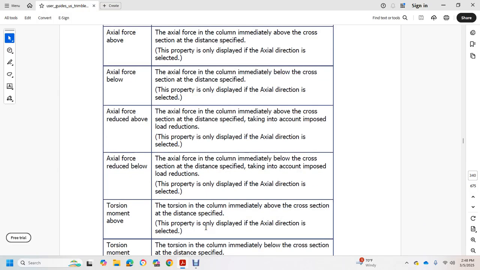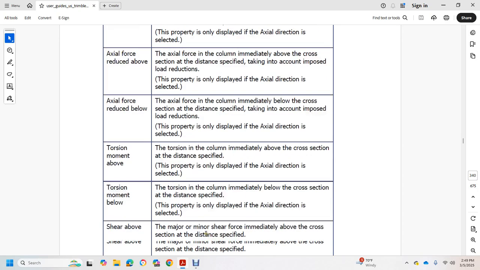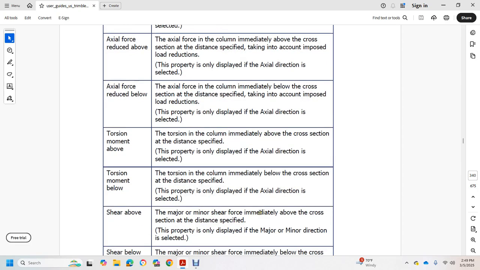Torsional moment above, the torsional moment of the column immediately above the cross section at the distance specified. Only displayed with the axial direction selected. Torsional moment below, the torsional moment of the column immediately below the cross section at the distance specified. Shear above, the major and minor shear forces immediately above the cross section at the distance specified.